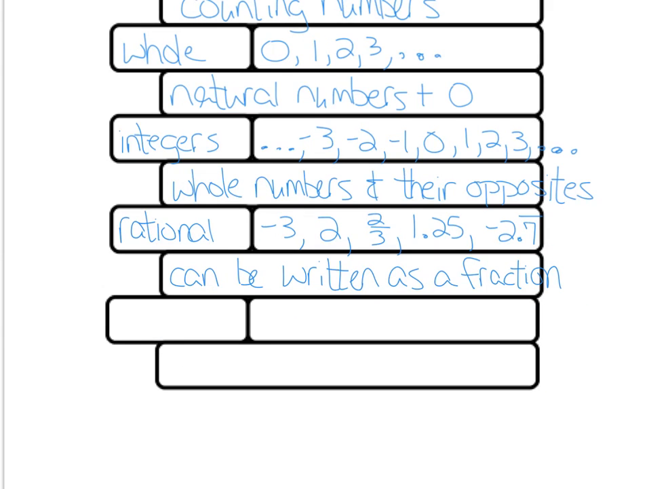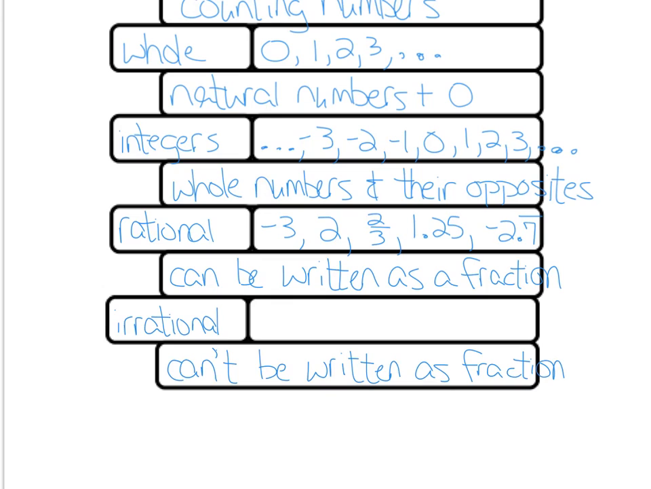The last set of numbers that we want to learn about are the irrational numbers. And if rational numbers can be written as a fraction, irrational numbers cannot be written as fractions. So these are decimals that don't terminate, don't repeat. We cannot write them as fractions. The most popular, the most famous of all irrational numbers is pi. It is a decimal that never terminates, never repeats. It cannot be written as a fraction.